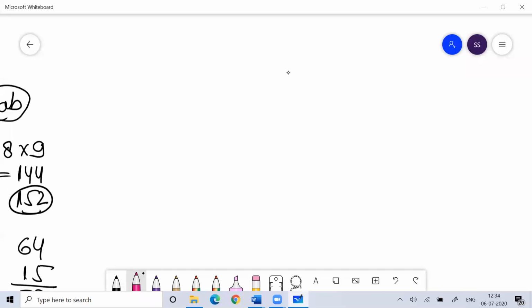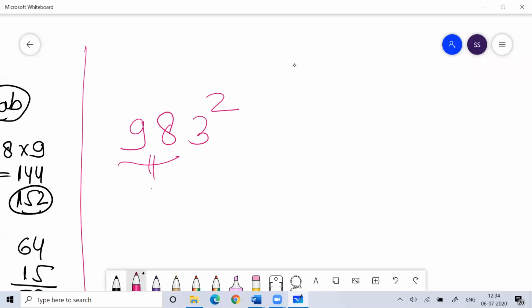Let's talk about 3 digit numbers. Take some complicated number, 983 square. Suppose I want 983 square. Pay attention, I need everyone's concentration. So 98 square. This is 98A and 3B. Again, I'll follow the formula.